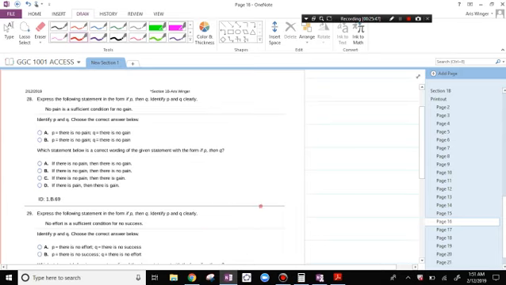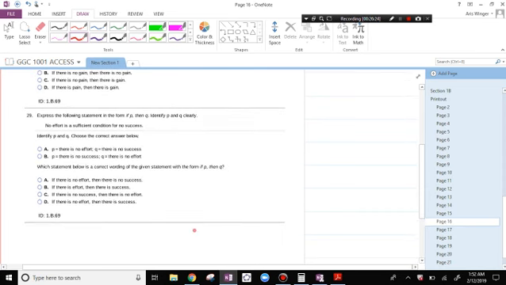Express the following statement in the form if P, then Q. Identify P and Q clearly. No pain is a sufficient condition for no gain. No pain is enough to imply no gain. If no pain, then no gain. Right? If there is no pain, then there is no gain.